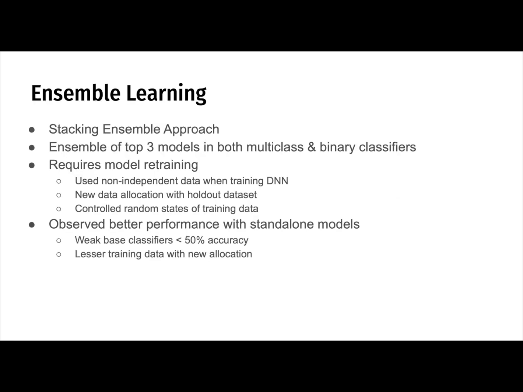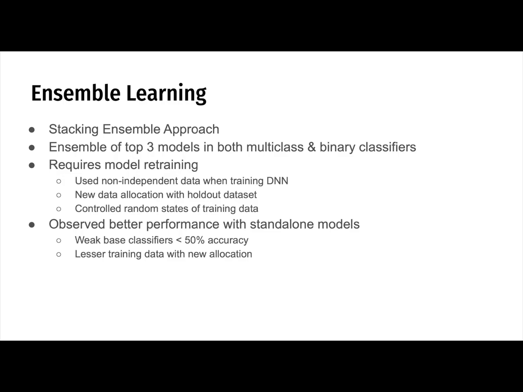Using a stacked ensemble approach, the top 3 neural network models for both binary and multi-class classifiers are combined and trained as one model. The neural network models previously used non-independent data without a holdout dataset. As the personality types like ESTJ only had 39 rows, the training was previously done in a manner to maximize training data, particularly for personalities with a small number of rows.